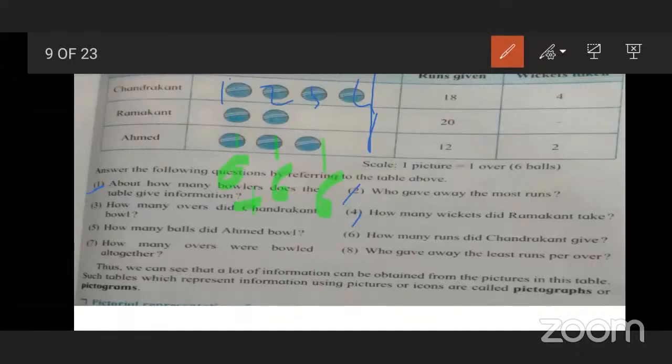You have to add all these balls: 6 plus 6 is 12, and 12 plus 6 is 18. So Ahmed bowled 18 balls. In this way.